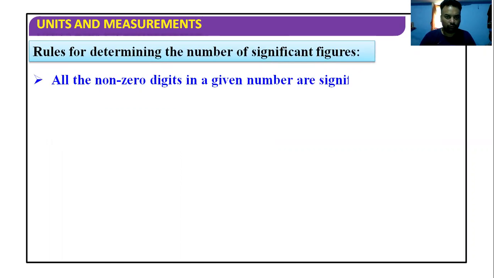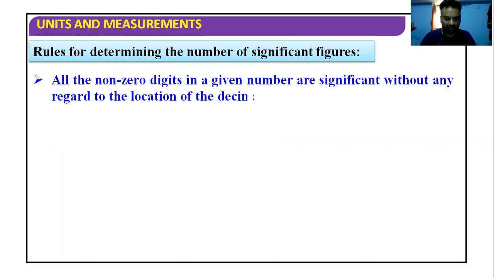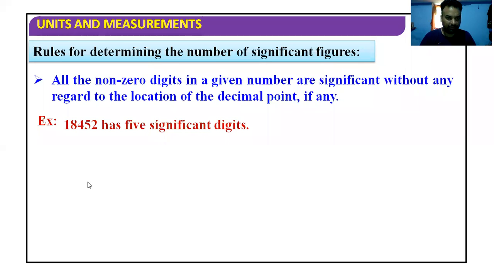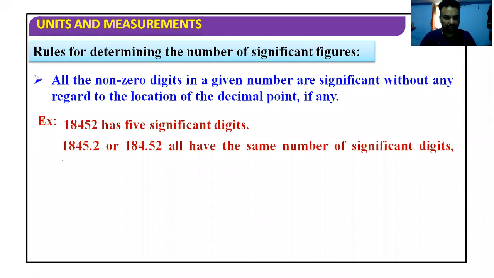Now, what are the rules for significant figures? We will discuss all the rules one by one. Let me take this example: 18452. It has 5 digits, and we can count them as 5 significant digits. Take these numbers, 1845.2 or 184.52. All have the same number of significant digits, 5.